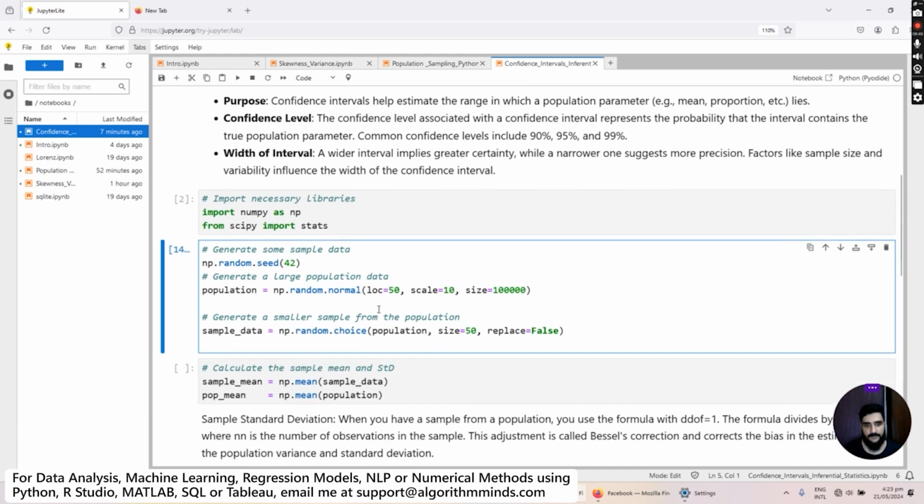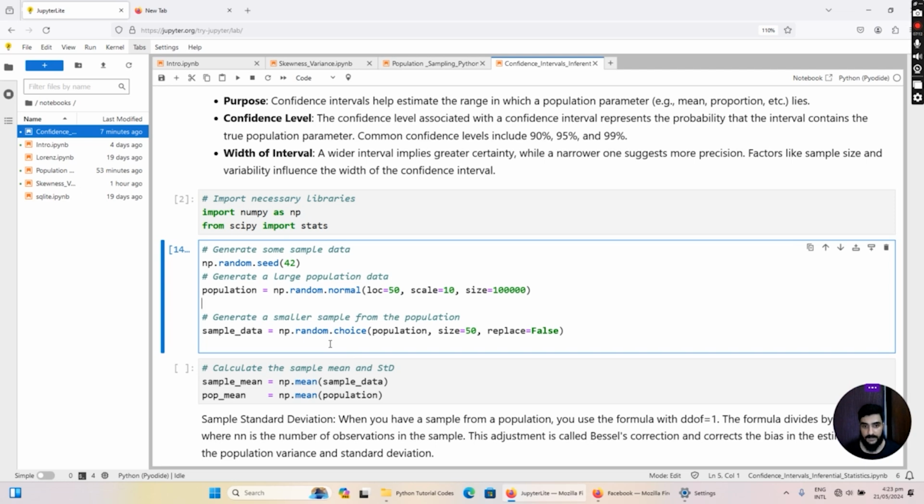So once I have made my population, I'm going to take some data out of it and I will term this as sample. For this purpose, I'm going to initialize a variable named sample_data, and then I will call the NumPy method choice. And then I will pass the input arguments. The first input argument is the population from which we want to extract the sample. And then I also want to define the size of that sample. In this case, I'm interested in only 50 values out of those 100,000 values to be taken as a sample. Then I have assigned another input argument, which is replace equal to False.